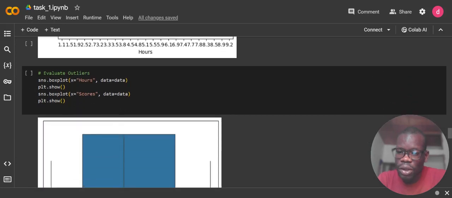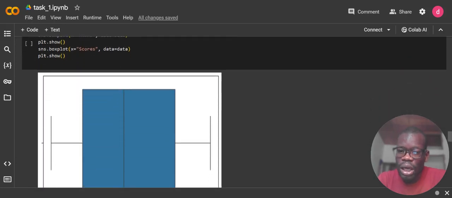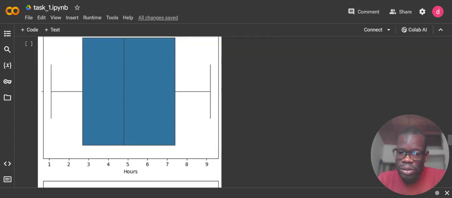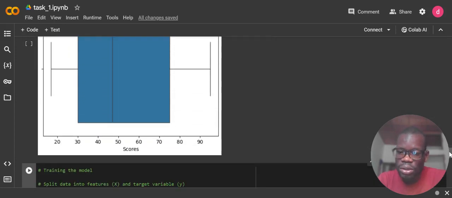Then we check for outliers. We find that there are no outliers in the data set. There's no outlier in the hours, and there's no outlier in the scores.